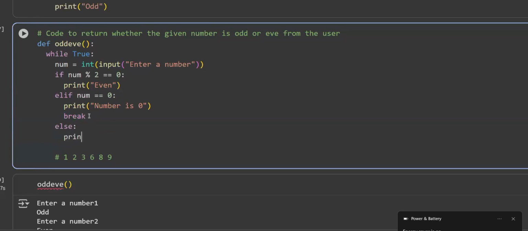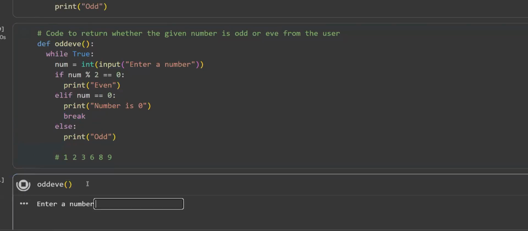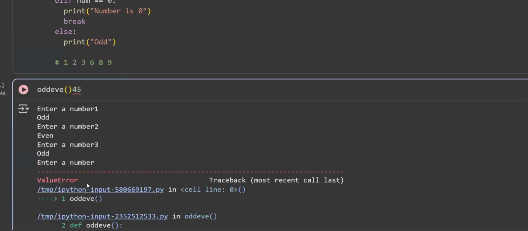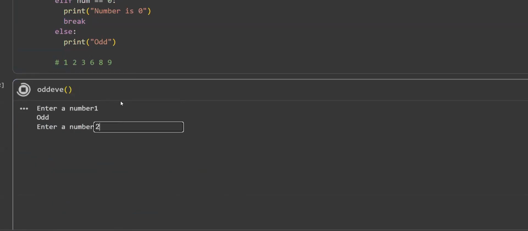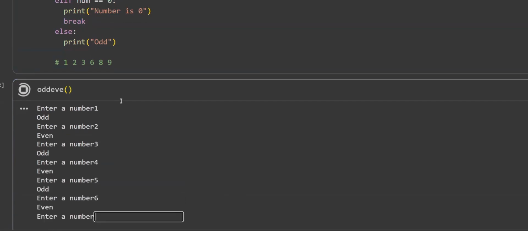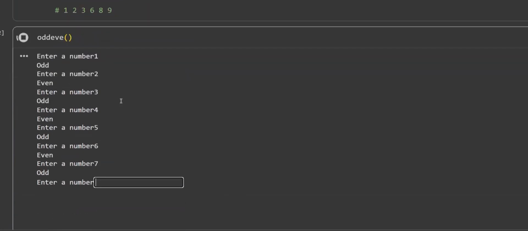And here we can mention the value as odd. Now let's run it. Okay. Now we'll give some random values: 1, 2, 3, 4, 5, 6. You can see it is basically running, right?